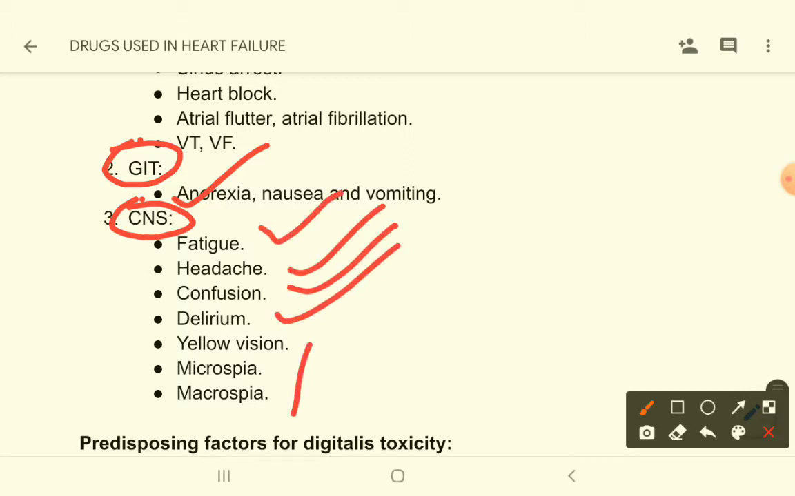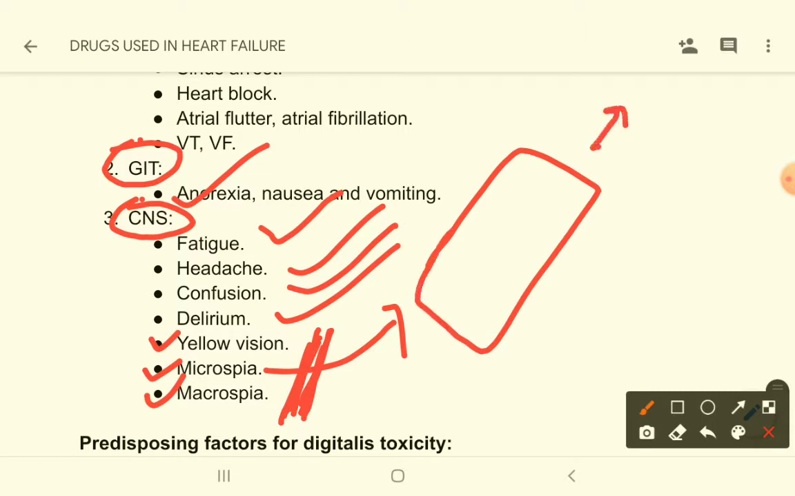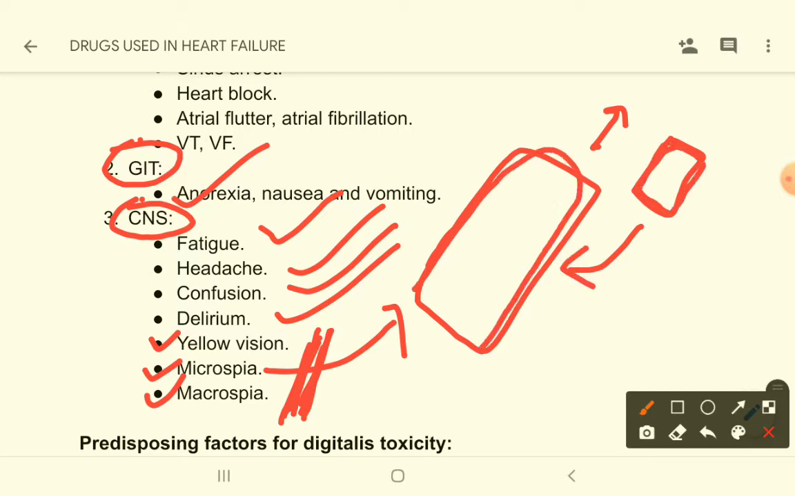And these are some specific features of digoxin toxicity or digoxin adverse effects, like yellow vision, micropsia. Micropsia means the patient will see a large object as a very small object. This is micropsia. And macropsia is the opposite. He or she will see the small object as a very big object. This is macropsia.